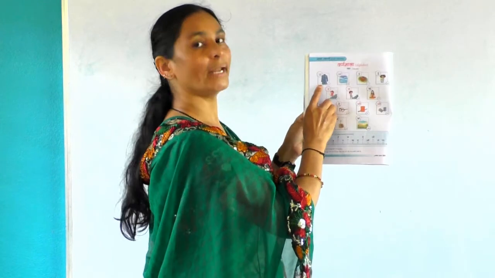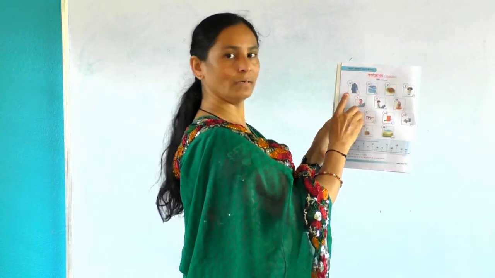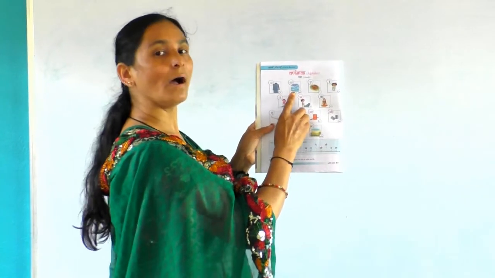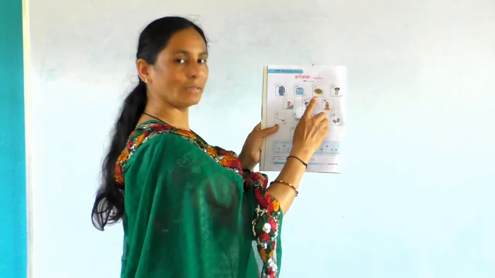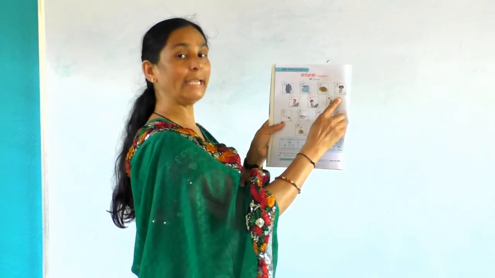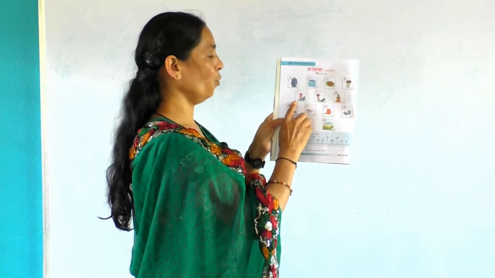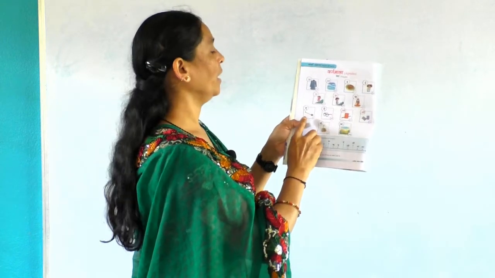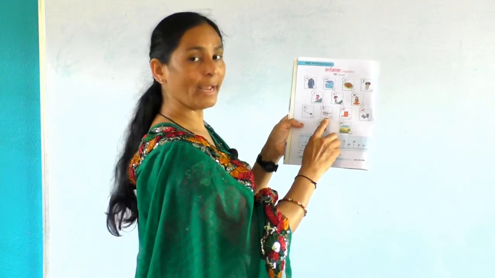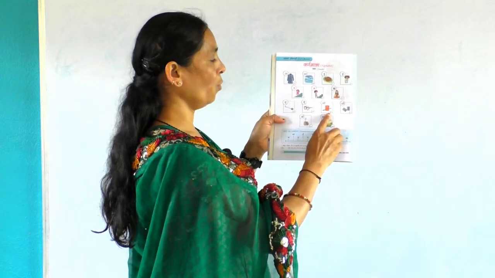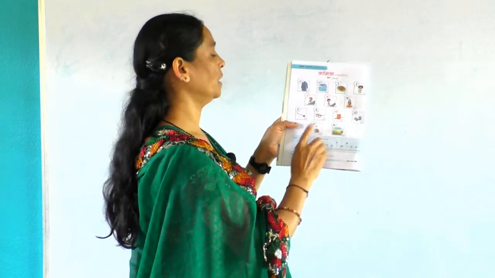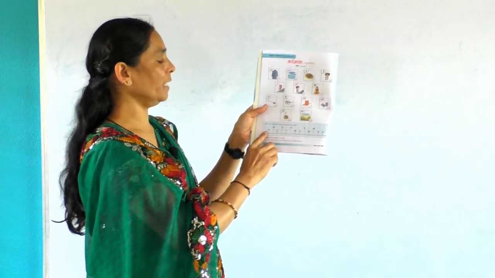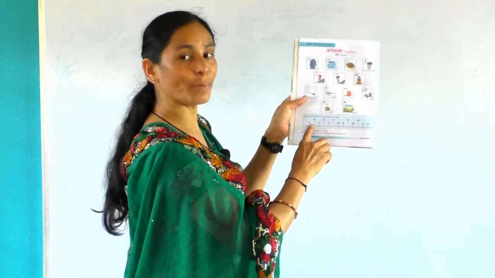Now let us revise. Come on, repeat after me. A, E, U, ru, a, I, o, ow, aha. Now, next, see here, this is ups and downs of pronunciation.